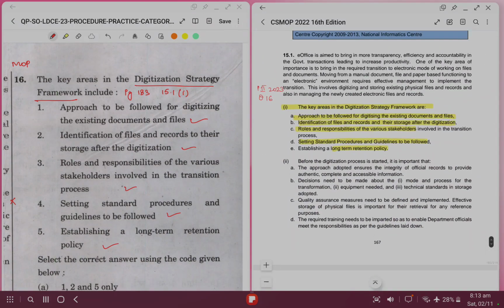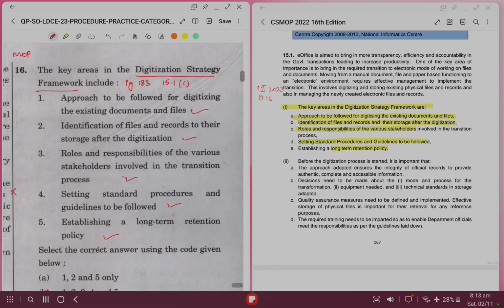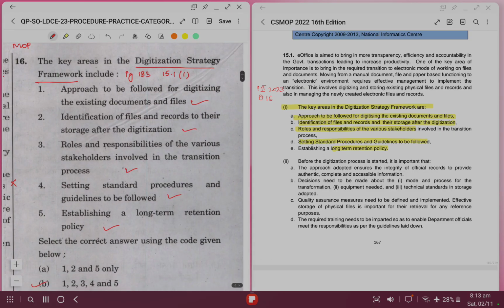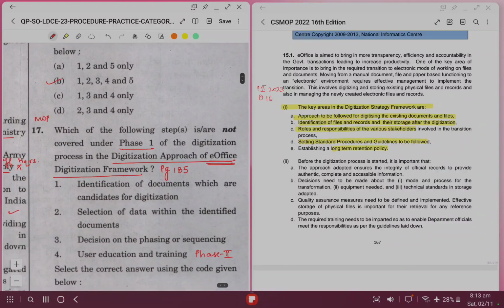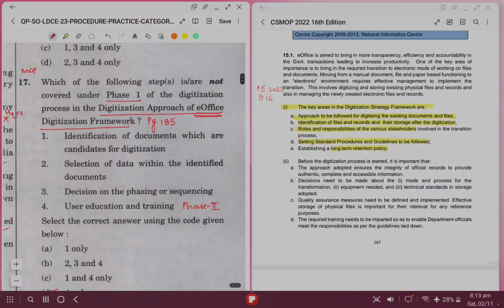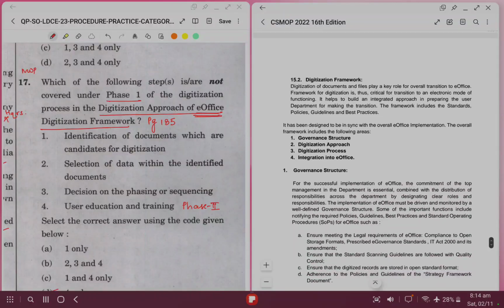So the key areas in the digitization strategy framework are all of the above. You can read them one by one from the PDF. The right answer will be B. Which of the following steps are not covered under phase 1 of digitization approach of e-office digitization framework? So there are two phases, phase 1 and phase 2. Let's see the right answer.